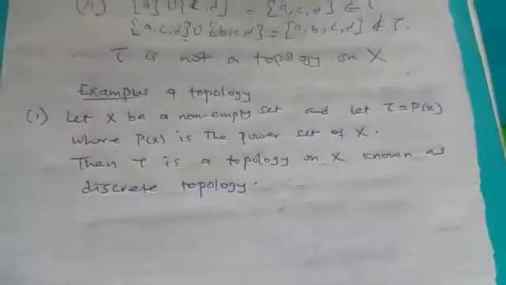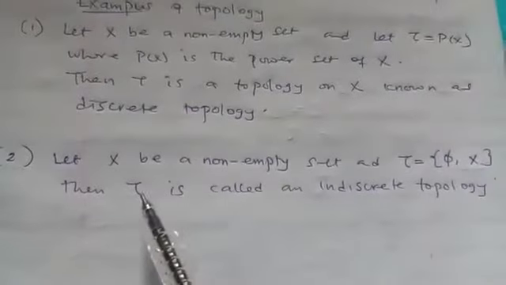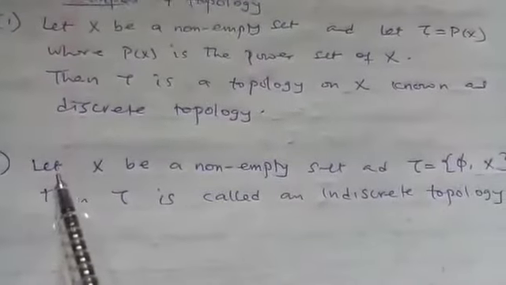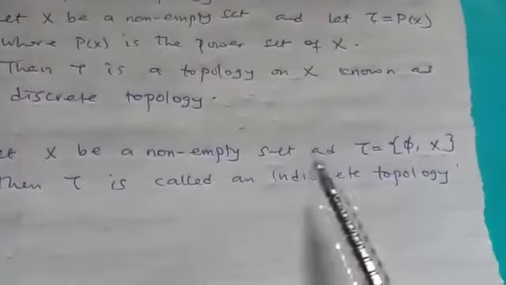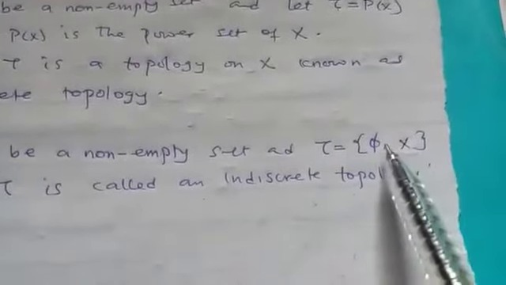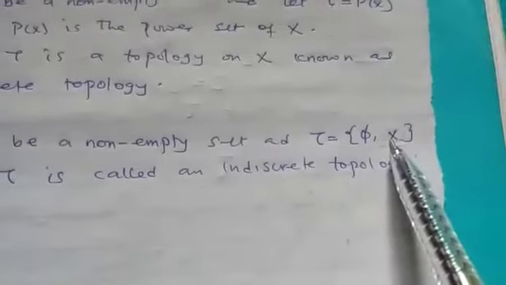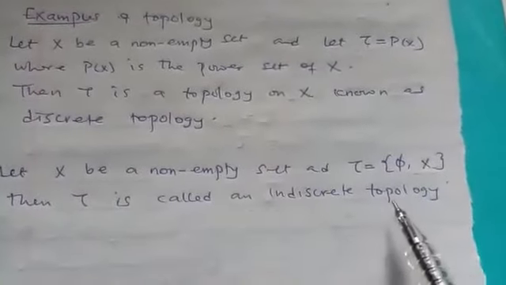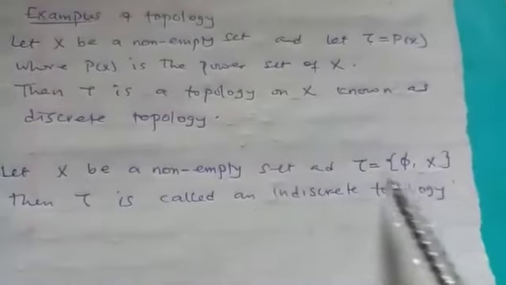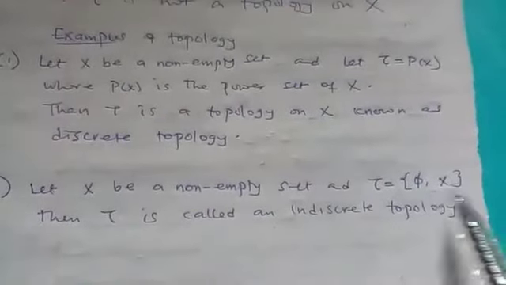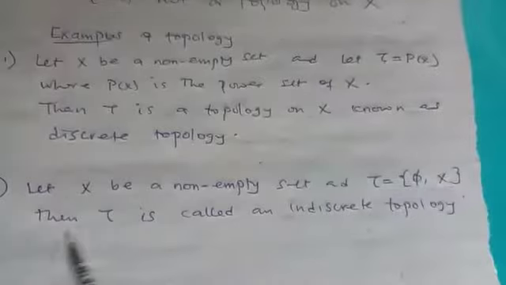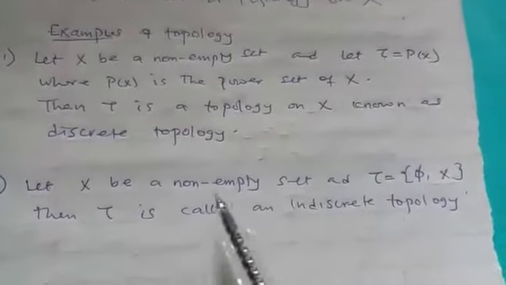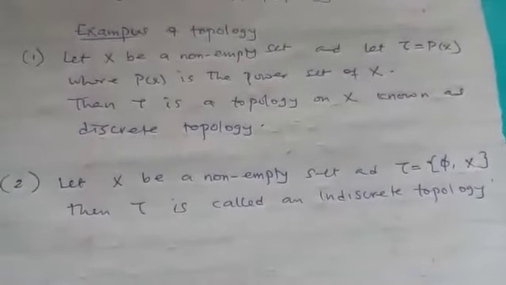So let's consider another example. Let S be a non-empty set and let tau be the collection of these two alone, the empty set and S itself. Then we say that tau is the indiscrete topology. We call tau the indiscrete topology because it's also a topology. So that type of topology is called the indiscrete topology.